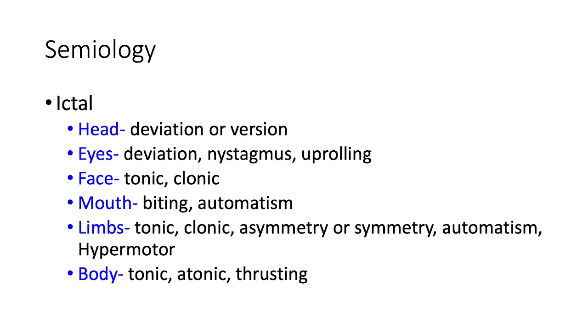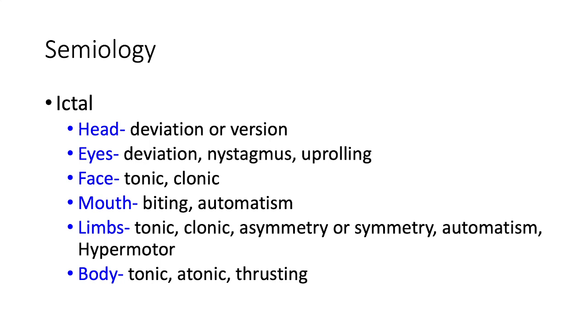For the ictal phenomena, we need to describe the head, eyes, face, mouth, limbs, and body. The head can be deviated to one side, but if it's forceful, we will call that versions. The eyes are usually uprolling in generalized tonic-clonic seizures, but in focal seizures, they can deviate to one side, and sometimes we may notice nystagmus.